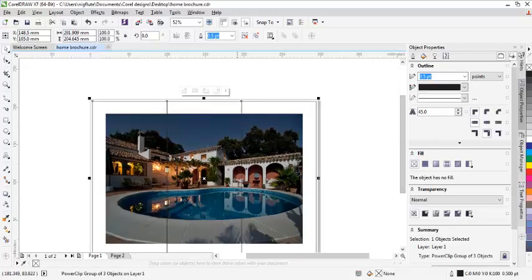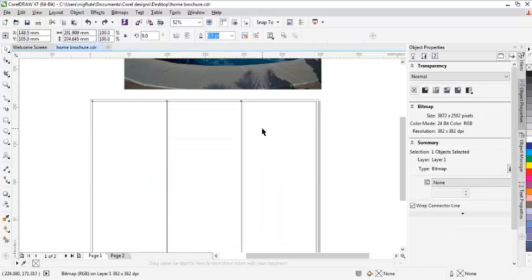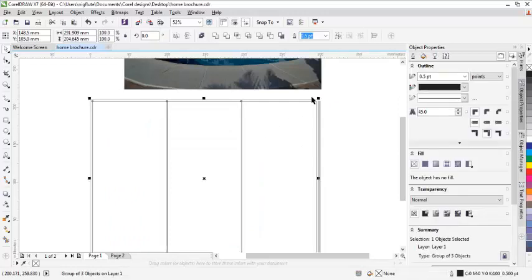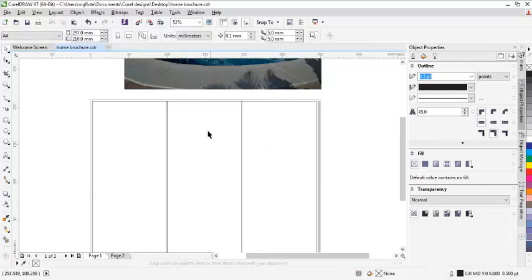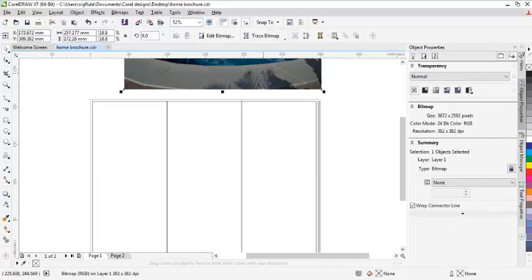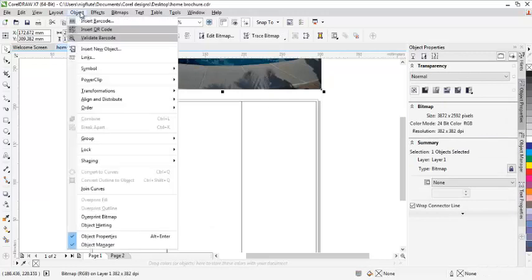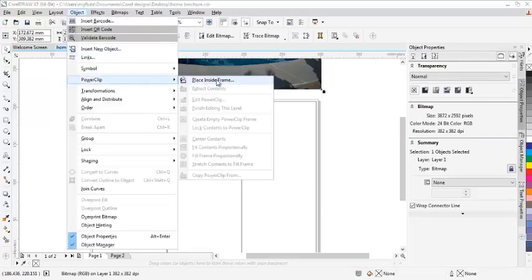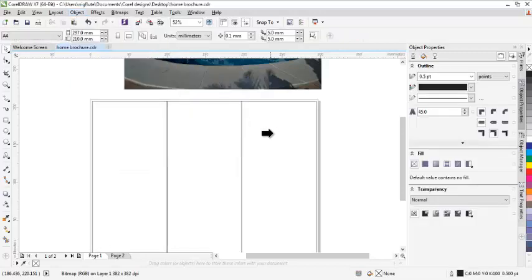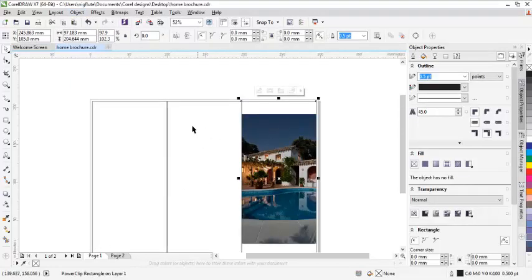Now the reason why you are seeing it this way is because the image is in group. So I'll have to ungroup it to get what I want. So I have to Control Z, click on it, ungroup it, because we intend to finish this, come to this one and this one. Now I'll click again. After ungrouping, now go to object, power clip, place inside frame, then I'll place it. Can you see the difference? It does not appear in any of this.